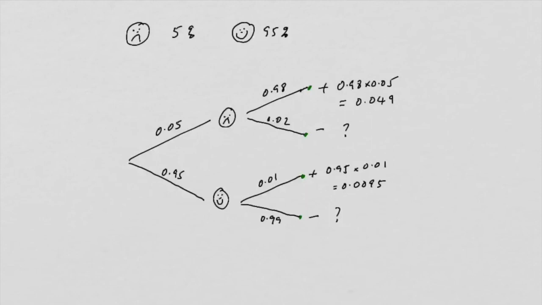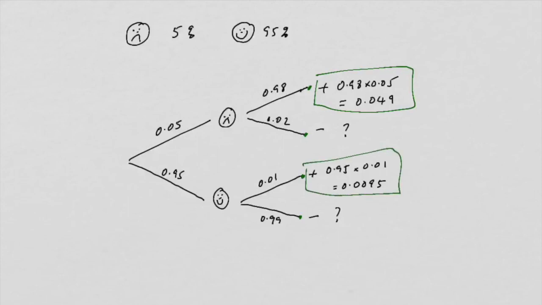Now what we want to know about is what proportion of positives are false positives. So we now have a new sample space which involves just these two.